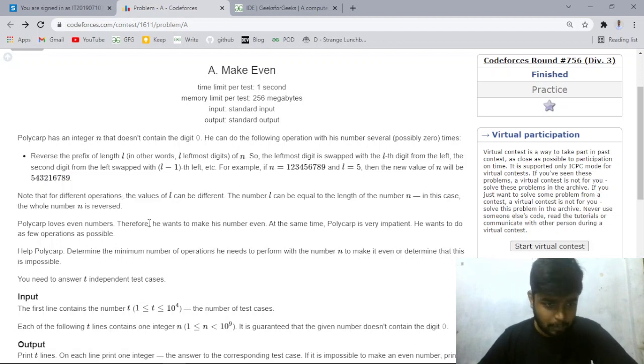Polycarp loves even numbers, so he wants to make his number even. He is also very impatient, so he wants to do this in the minimum number of operations.